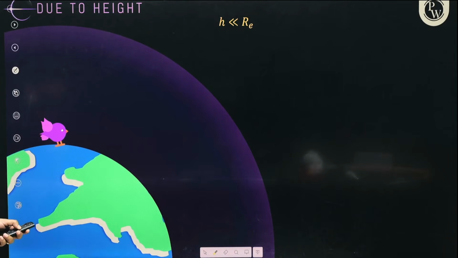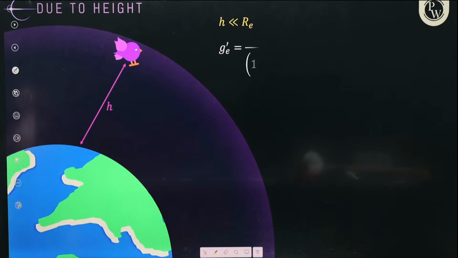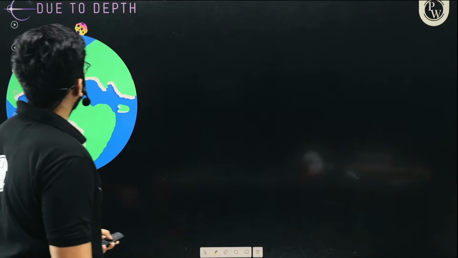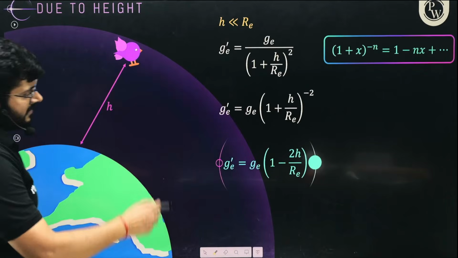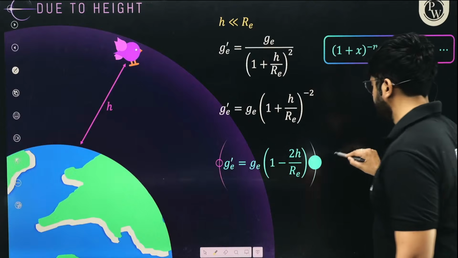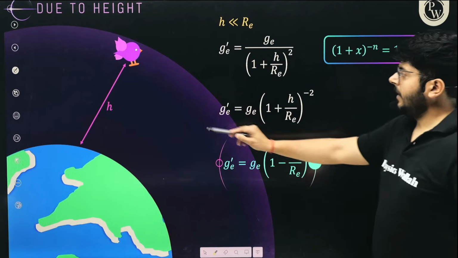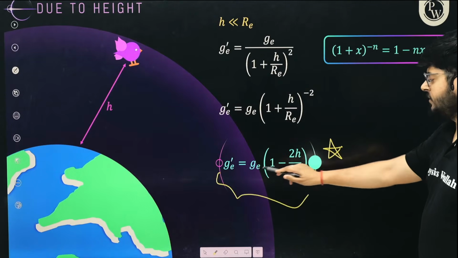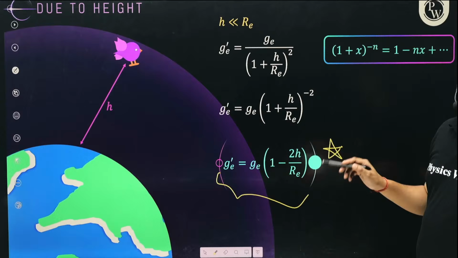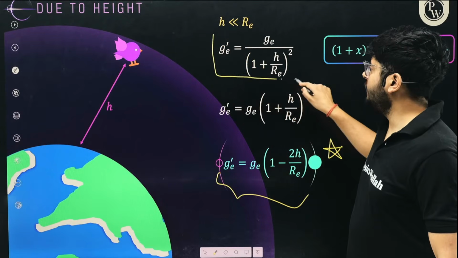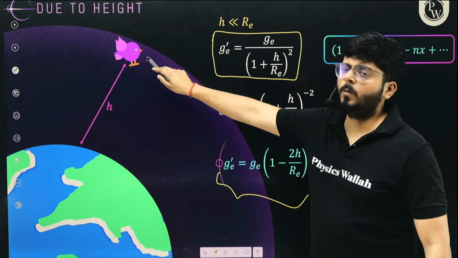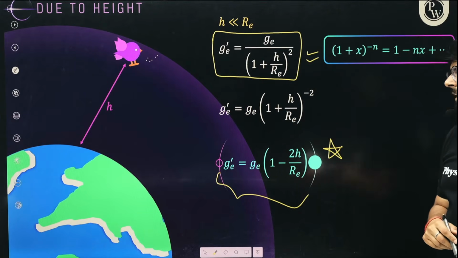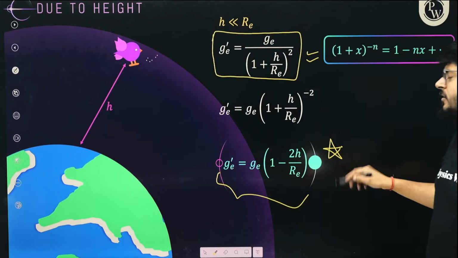So now this is the first variation in the value of g. g dash is g upon (1 plus h upon RE) whole square. Understand that, this is again a very, very important formula. So my dear kids, at a height h, the new value of g is also written as g times (1 minus 2h upon RE). But sir, in the previous page you taught us that the value of g is g upon (1 plus h upon RE) whole square. And right now you are telling us it is 1 minus 2h upon RE.